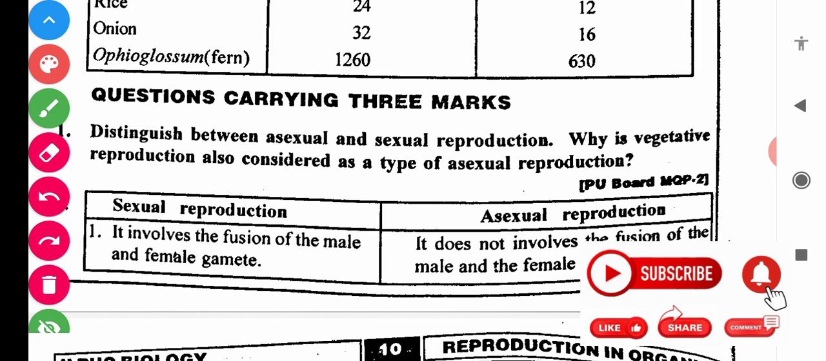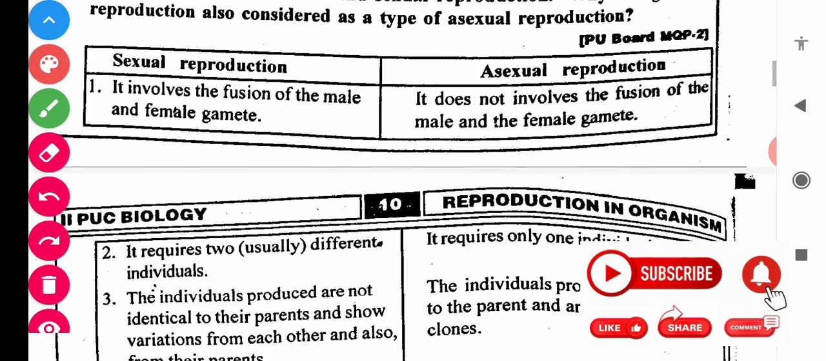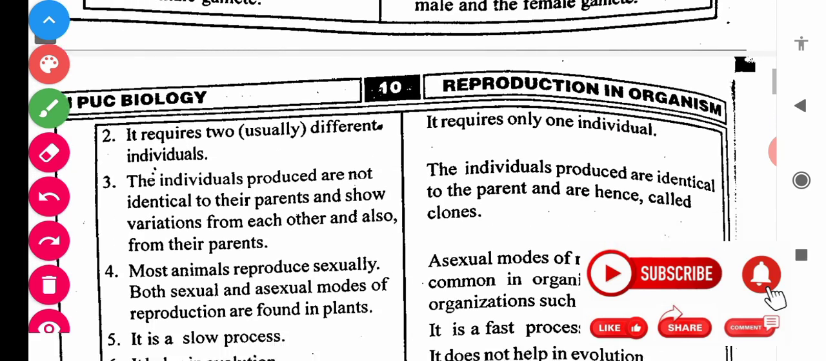Actually, distinguish between sexual and asexual reproduction. What are the differences between these two? Why is vegetative reproduction always considered as a type of asexual reproduction? This question will come. It too has some importance